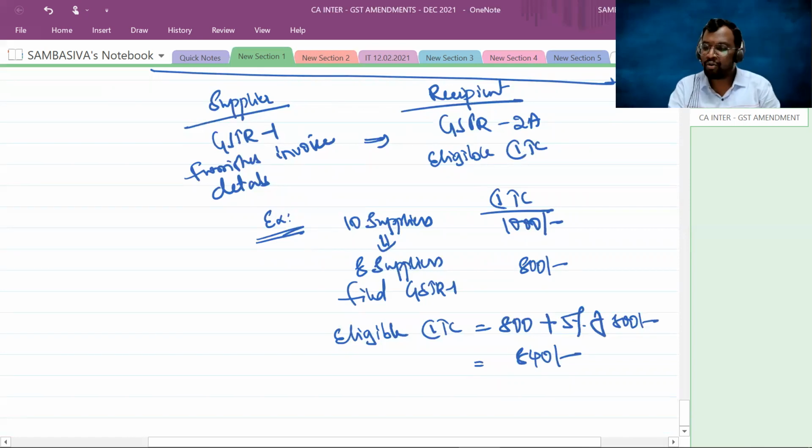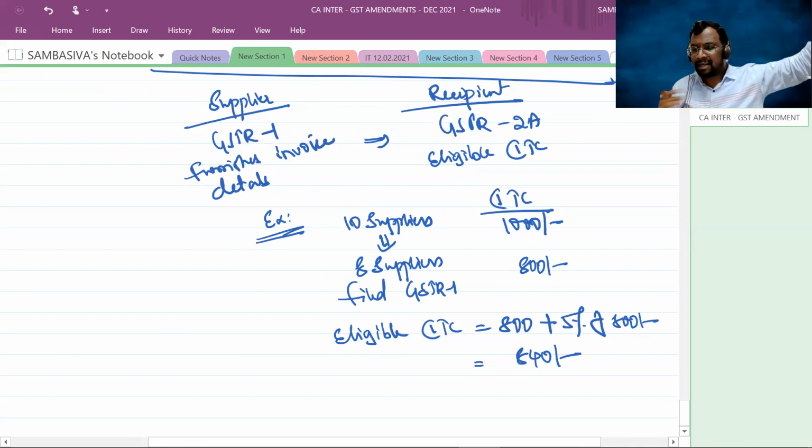That means the recipient who bought the goods from the supplier in the month of April has to wait till 13th of July, because that is the due date for filing of GSTR 1 for the first quarter by the supplier.